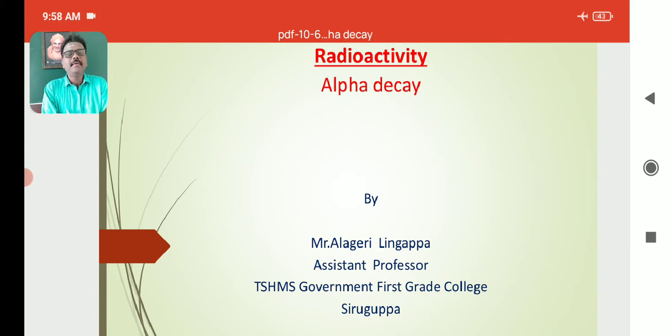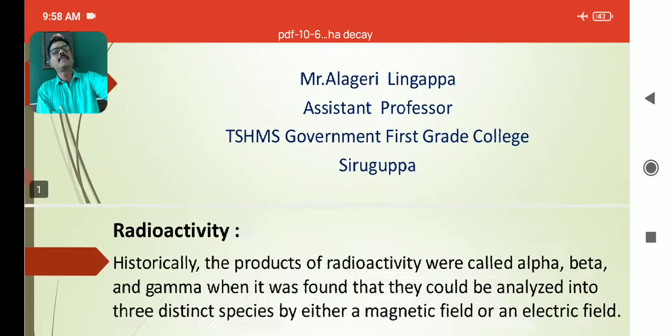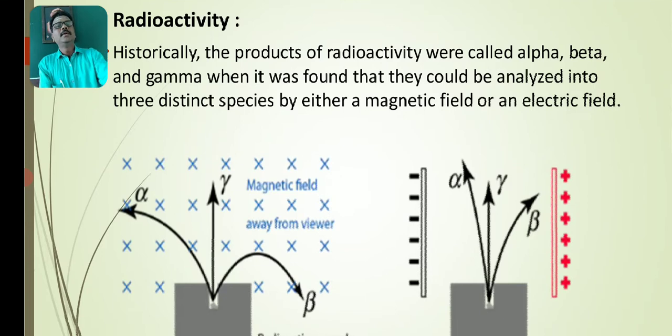Today we are going to discuss alpha decay, the phenomenon of radioactivity. Historically, the products of radioactivity were called alpha, beta, and gamma, when it was found that they could be analyzed into three distinct species by either a magnetic field or an electric field.